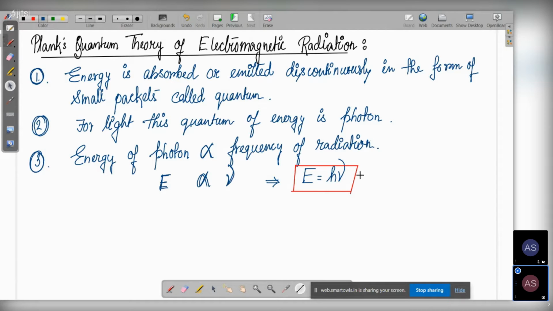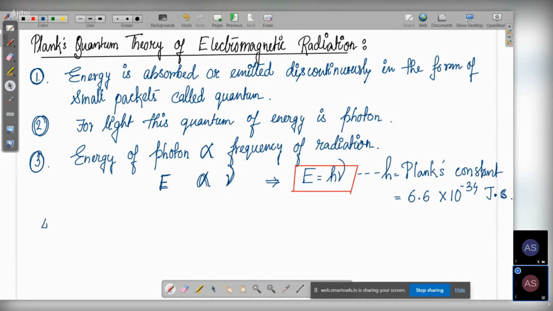And what is this h over here? This h is actually called Planck's constant. What is the value? This you need to remember. 6.6 into 10 to the power of minus 34 joule second. You need to remember this one.